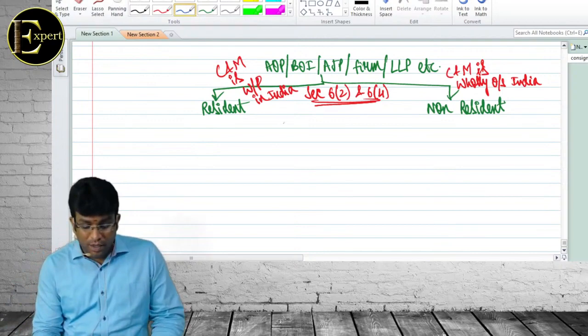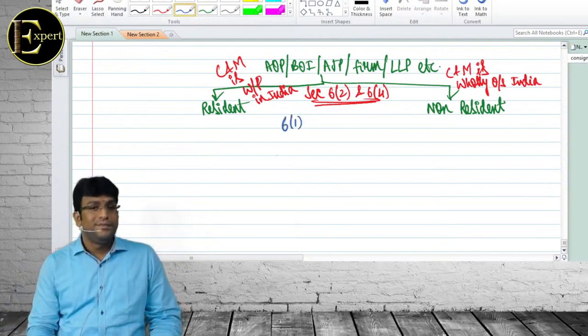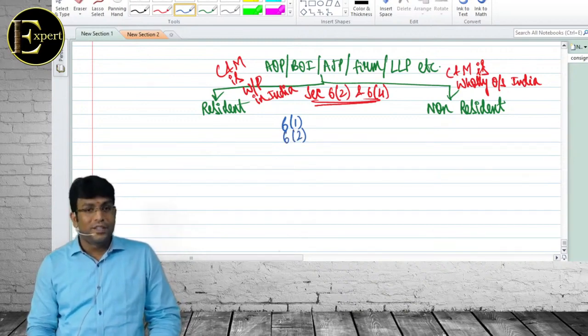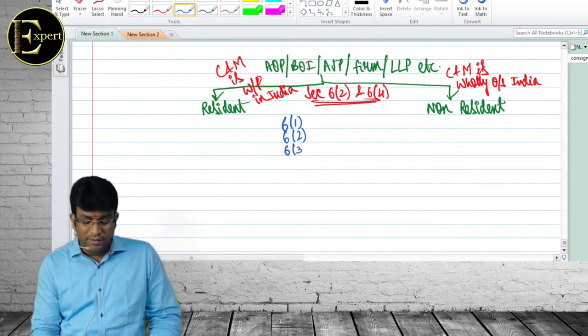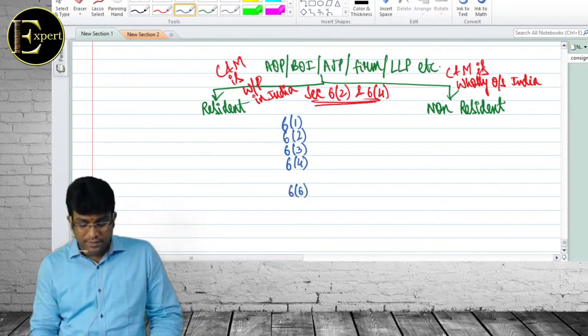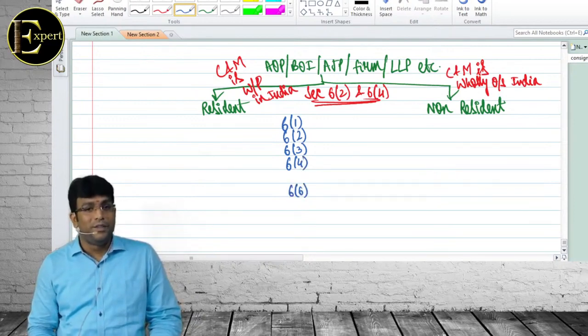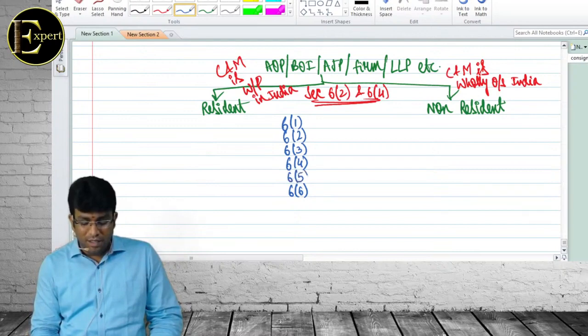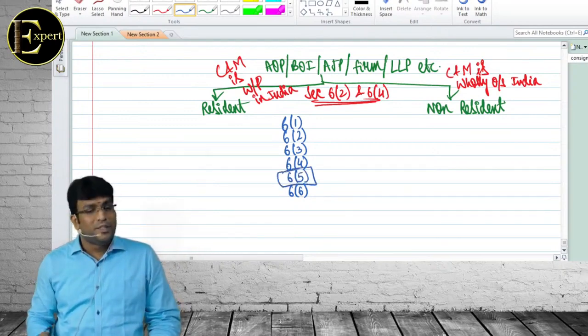Come on beta, tell me now. What is section 6.1? Basic conditions. What is 6.2? Basic condition for HUF. 6.3. 6.4: AOP, BOI, AJP. 6.6: additional condition for individual. What is left in between? Simple. This point says what you know.